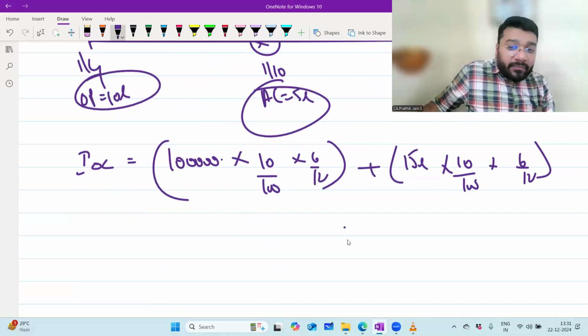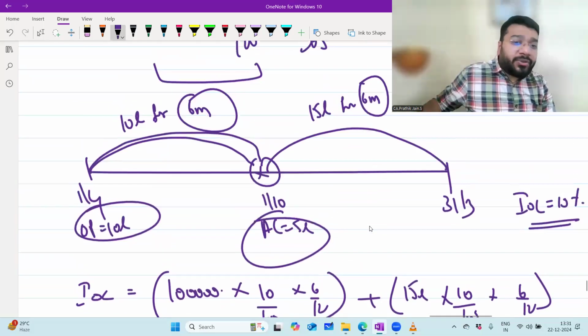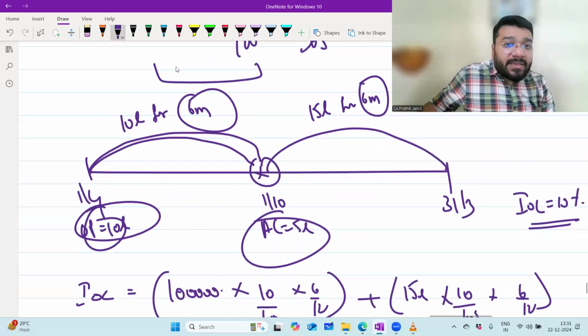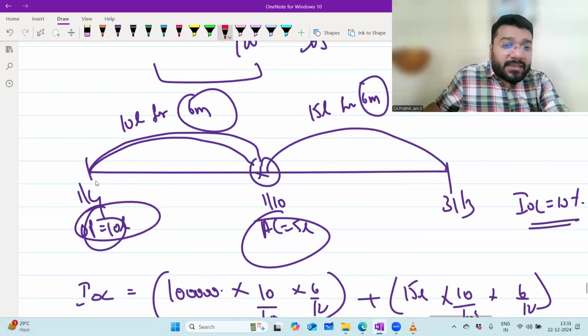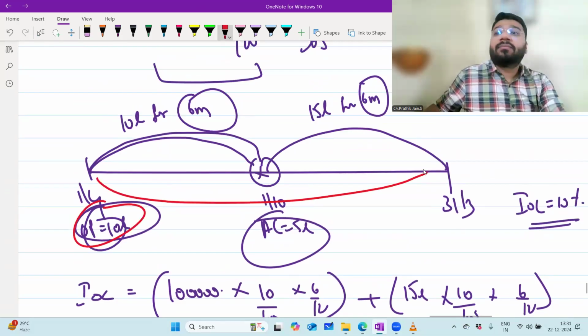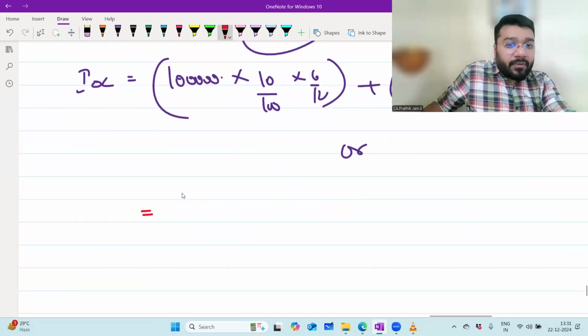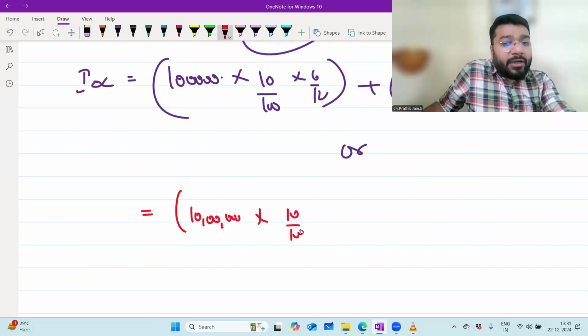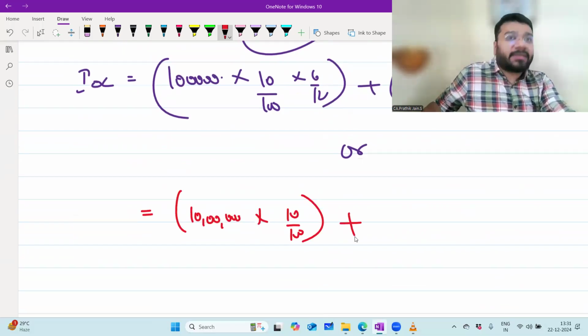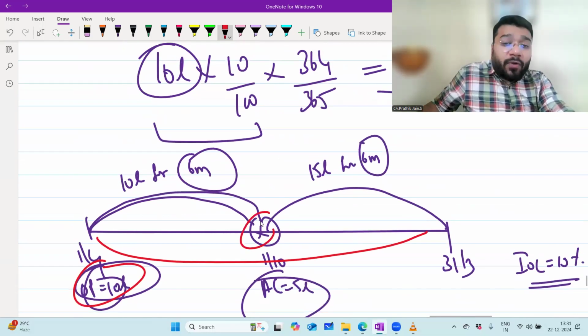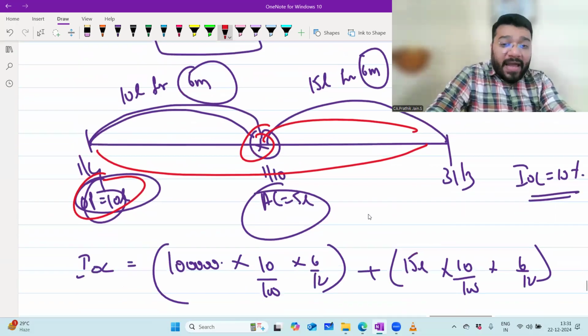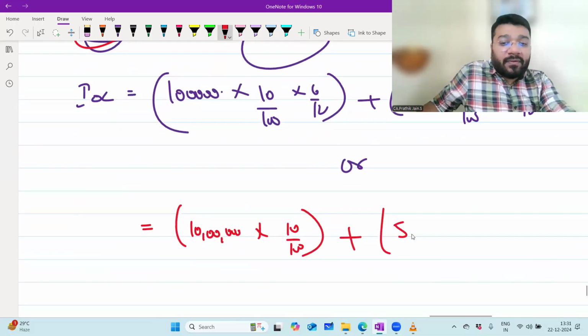So what is the OR option? The OR option is that this 10 lakh has been used by the business throughout 12 months. Correct? Opening capital has been used throughout 12 months. So 10 lakh into 10 by 100 into 12 by 12, plus this 5 lakh, which has been used for 6 months. So 5 lakh into 10 by 100 will give me interest for 1 year.